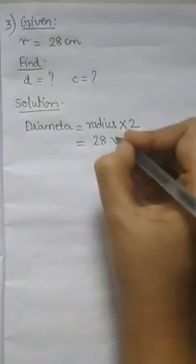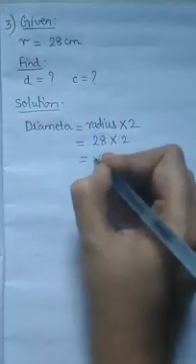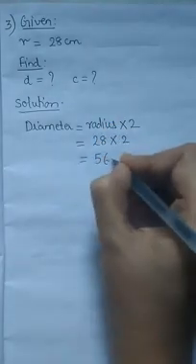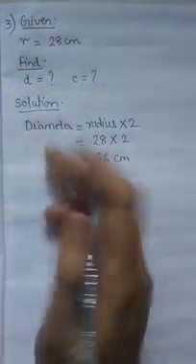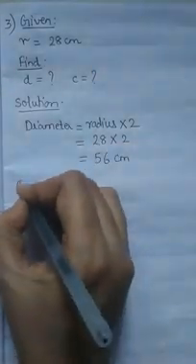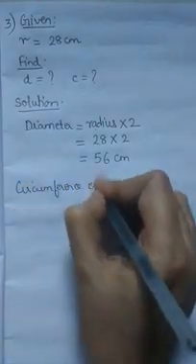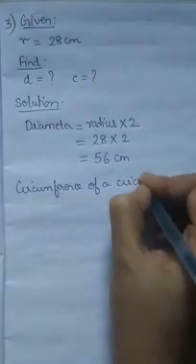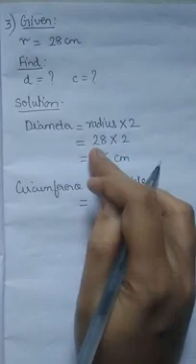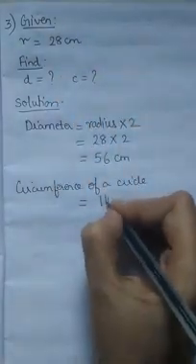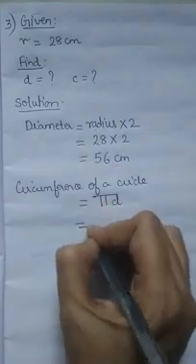So 28 into 2, that will give you 2 8s are 16, carried up 1, 2 2s are 4 and 1 is 5, 56 centimeters. So you got diameter is 56. And next one, circumference. Circumference of a circle is equal to, you can use a formula pi d or 2 pi r. I will use the formula pi d. Okay, because since I have found out diameter, you can use 2 pi r also, not a problem, girls.